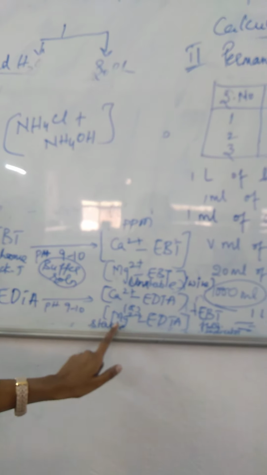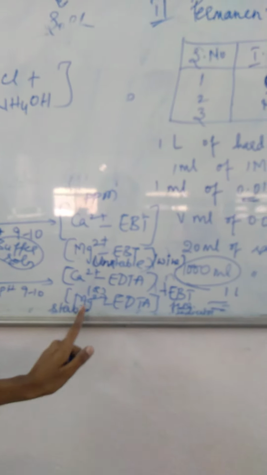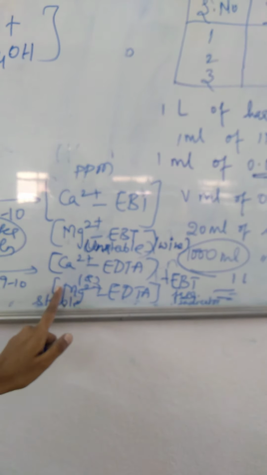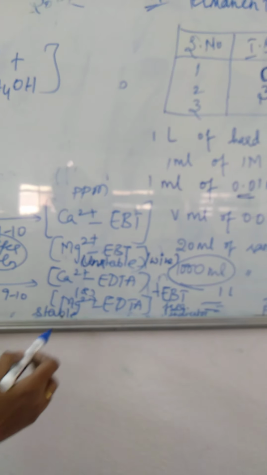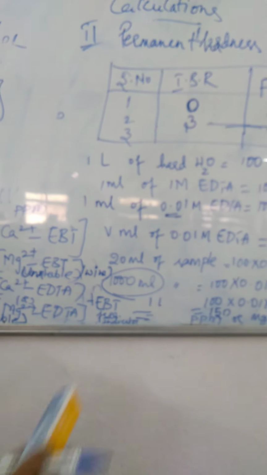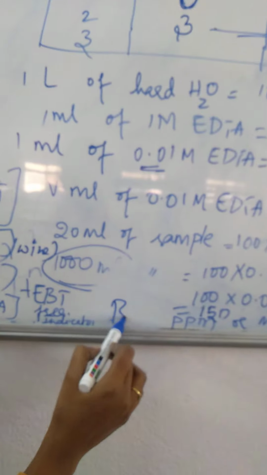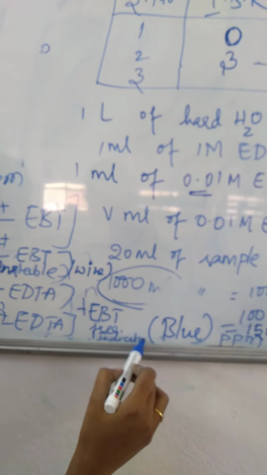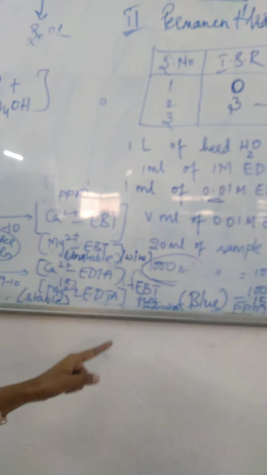The calcium and magnesium present in the water react with the EDTA solution, forming stable complexes and leaving the free indicator, so we observe the end point as a blue color. So that is the main principle involved in this experiment.